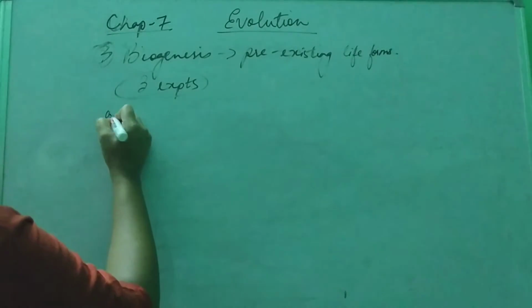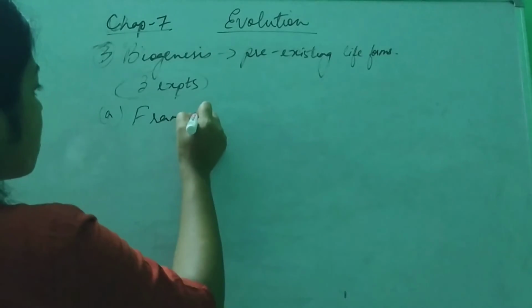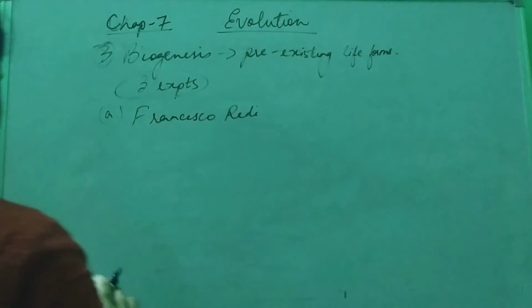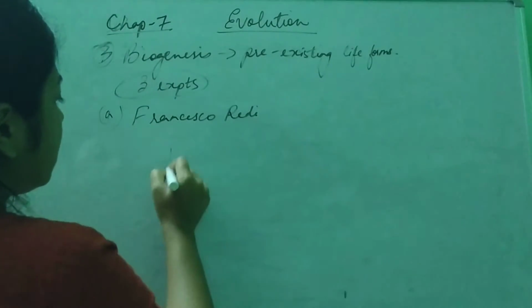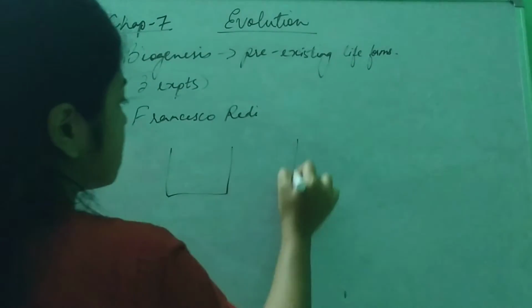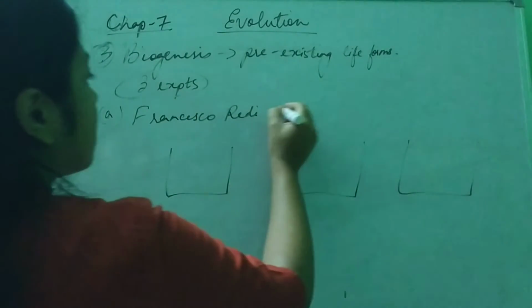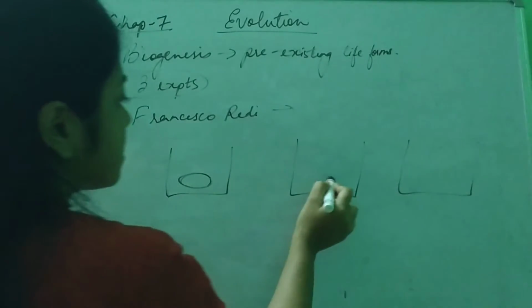The first experiment was given by Francisco Redi. What did he do? He took 3 jars with freshly cooked meat in the jars.